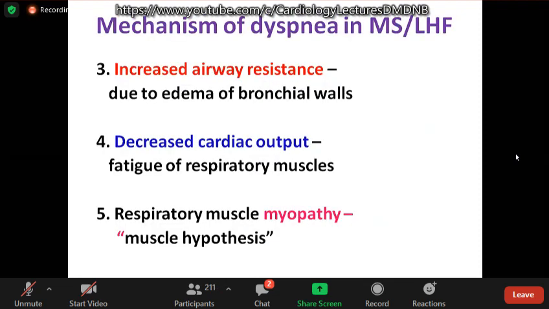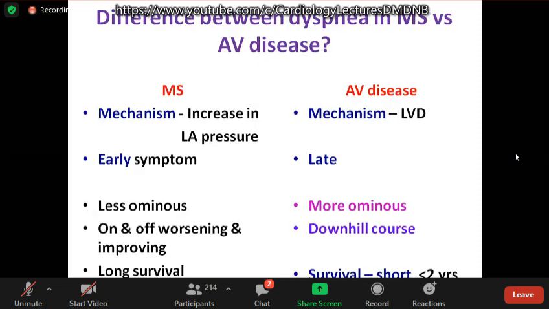The other mechanisms of dyspnea in mitral stenosis is increased airway resistance. They can have wheezing and cough because of edema of the bronchial walls. Decreased cardiac output may lead to fatigue of respiratory muscles that may also contribute to dyspnea. And in chronic congestive heart failure, there may be respiratory muscle myopathy, called the muscle hypothesis for the explanation of dyspnea. Finally, there can be ventilation perfusion mismatch. All these can contribute to dyspnea in mitral stenosis and all left-sided diseases.